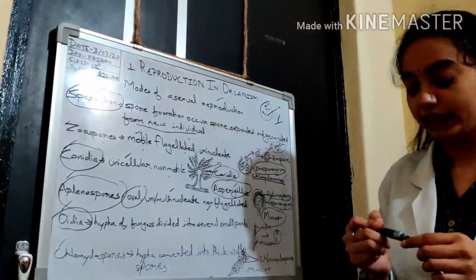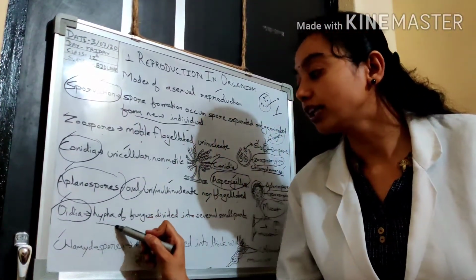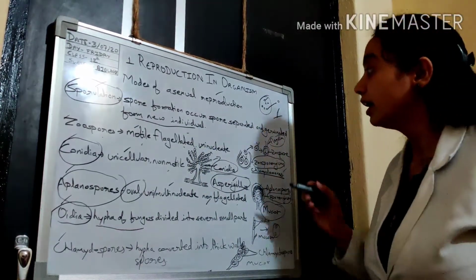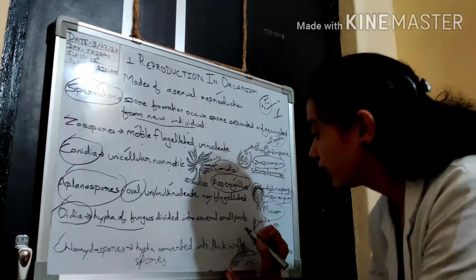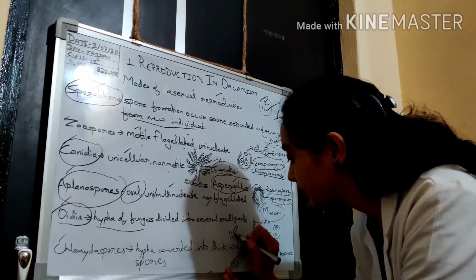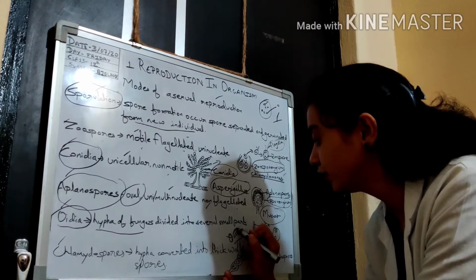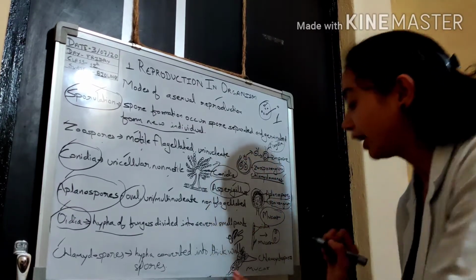Oidea. What is oidea? Oidea actually develop from the hypha of the fungus. So what is hypha? Whenever you see the fungus, it is of such a type. These tubular parts, as you can see, are called hypha.